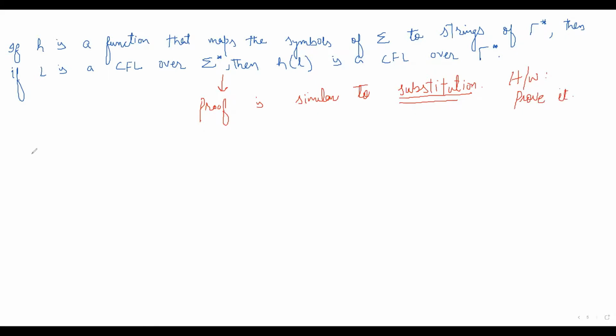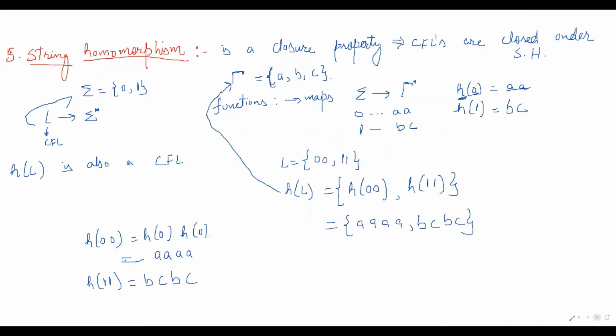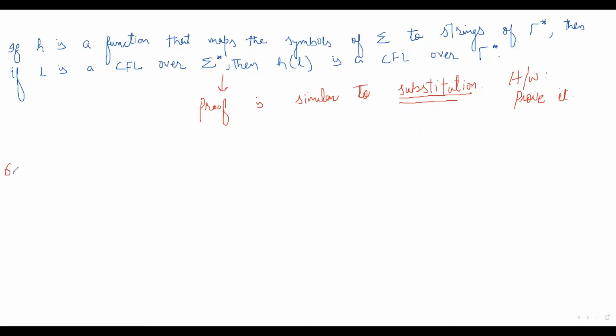The last closure property that we are going to discuss is reversal. Context-free languages are closed under reversal. What does that mean?